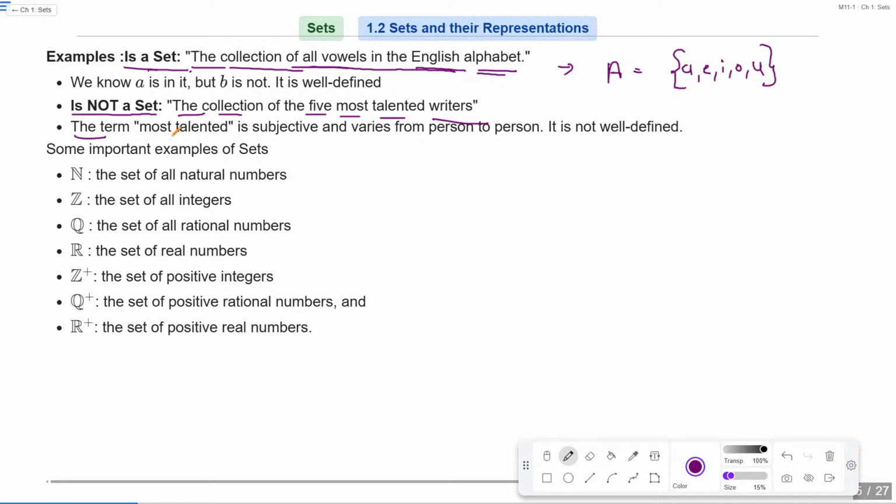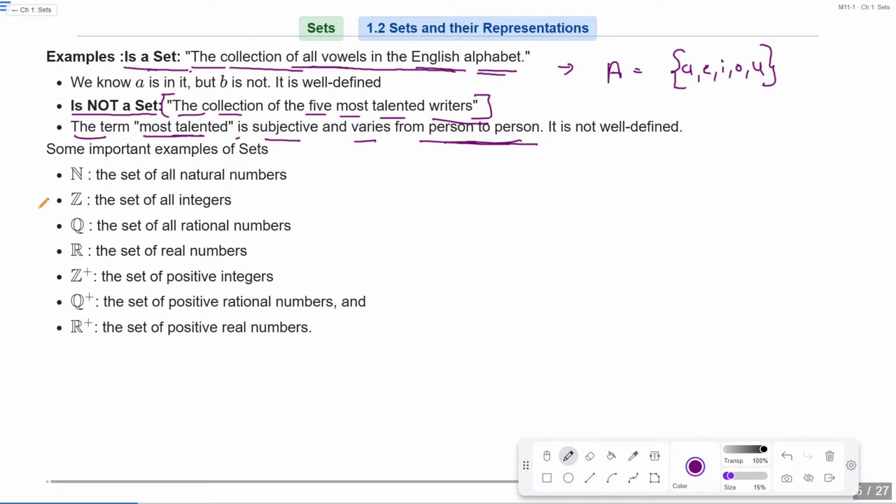So the term most talented is subjective and varies from person to person. Maybe you like Munshi Premchand, and I don't like Munshi Premchand as a writer. Okay. Maybe my genre is different from yours. So this will vary from person to person. That's why we can say this is not a set, because it is not well defined.